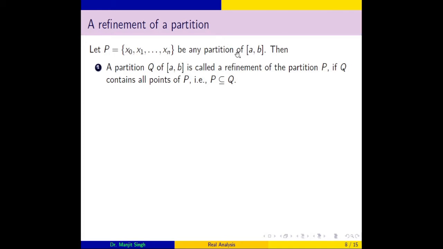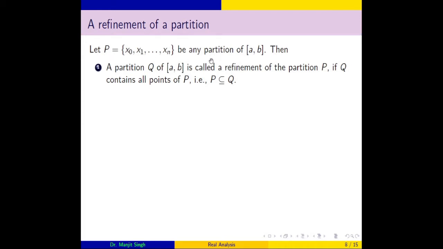So there is a role of partition refinement, to make the lower sum approach the exact area. So we consider refinement of a partition.